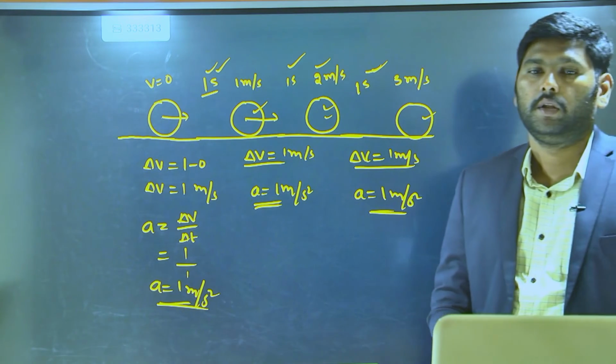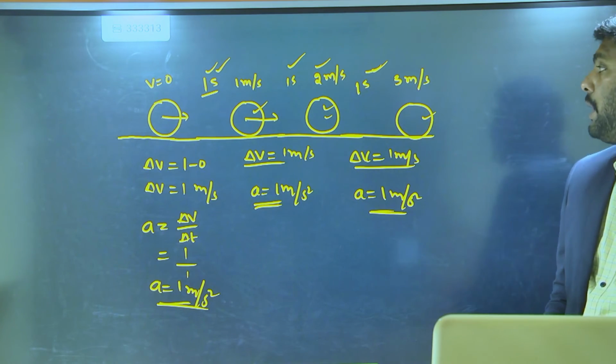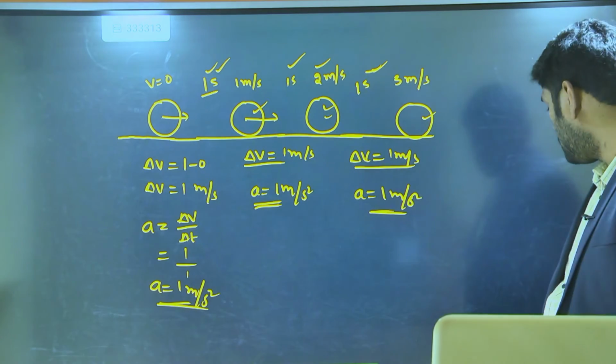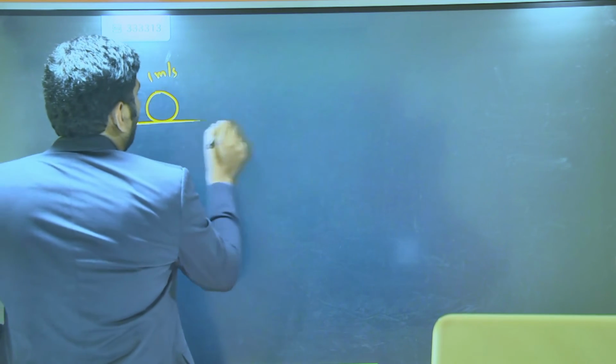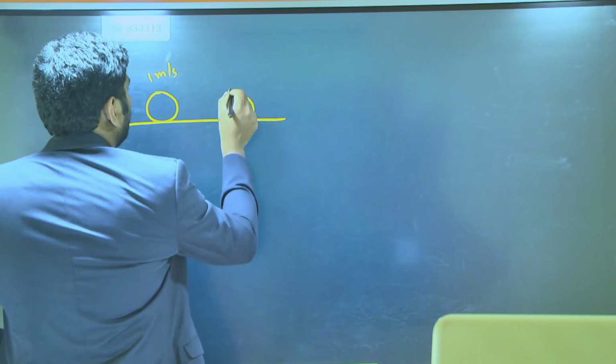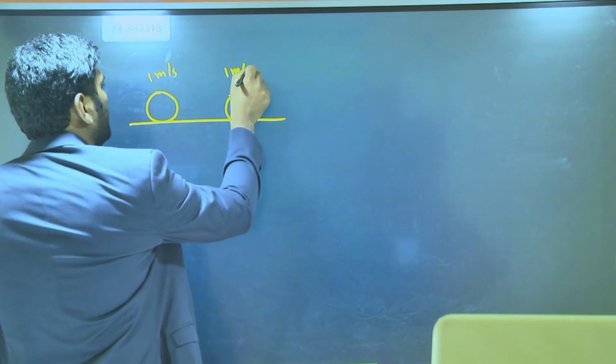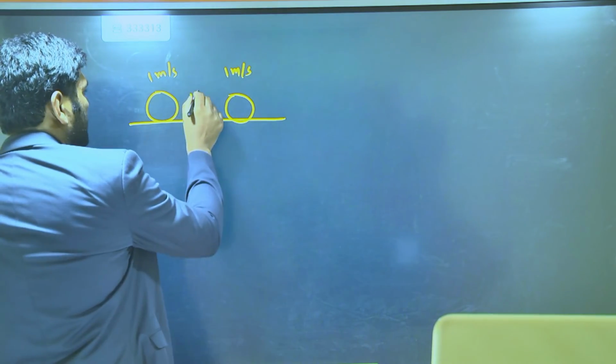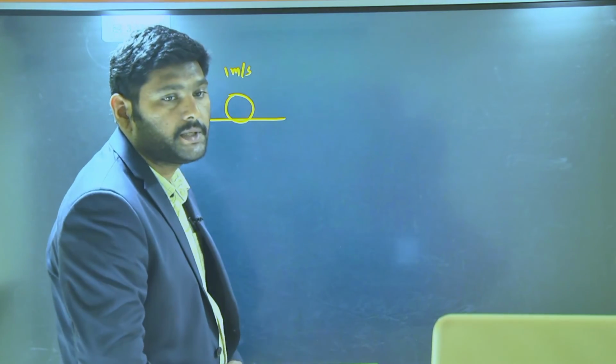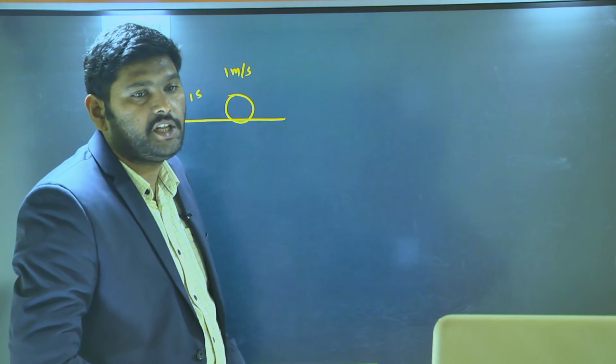Understood? Now I'm having some questions. One more example if I take. Suppose this object is having initially 1 meter per second. After 1 second, the object is having 1 meter per second only. After 1 second, the object is having 1 meter per second. In this case, what is the change in velocity?